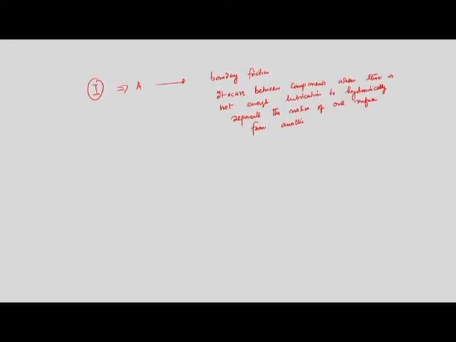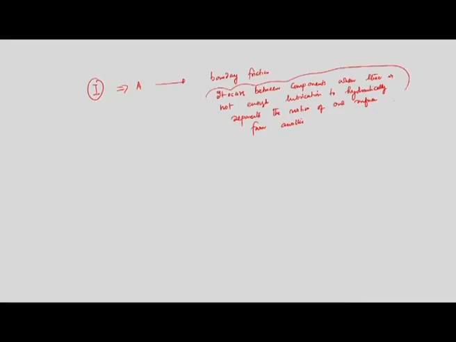So the first term A, the first term on the right hand side of the equation, is known as boundary friction, and it occurs between components when there is not enough lubrication to hydraulically separate the motion of one surface from the other. This indicates a lack of hydraulic floating.